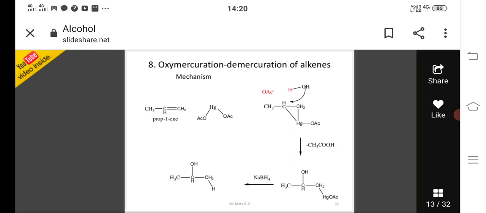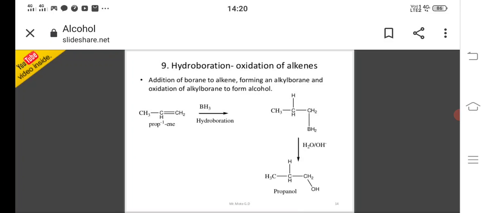This is mercuric acetate, and here the bond will break down and mercuric acetate binds with these two alkene functional group carbons. After the bond breakdown, mercuric acetate is attached to the CH2 carbon. After reduction, demercuration will occur and form 2-propanol.